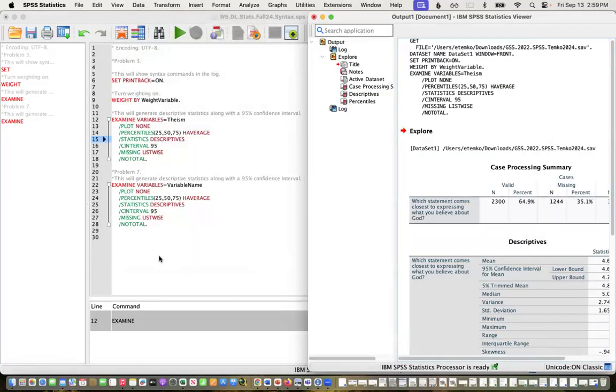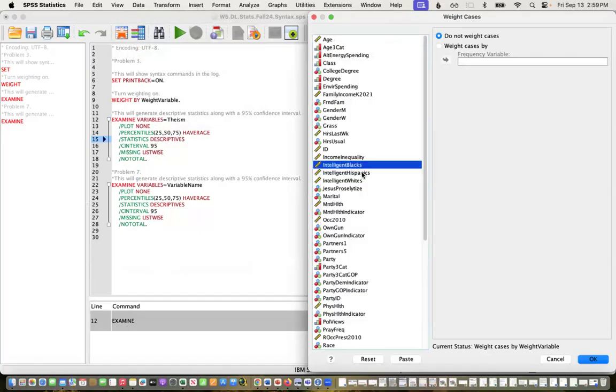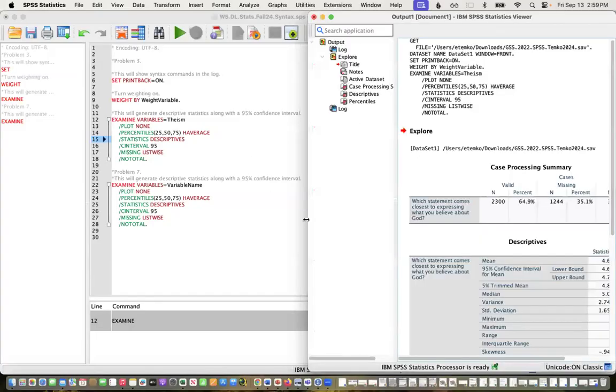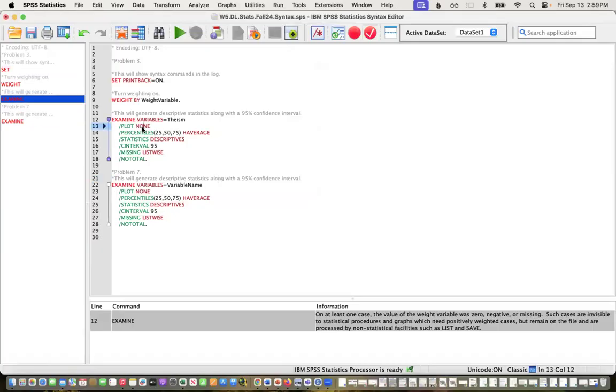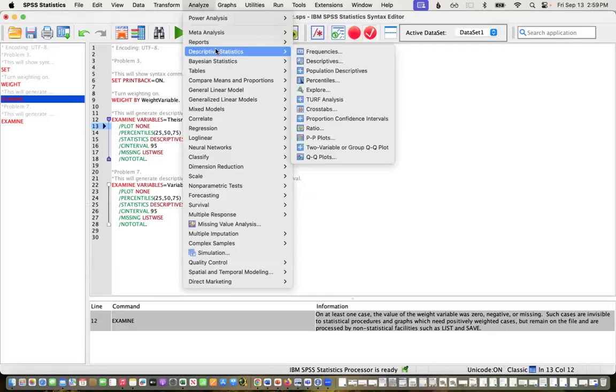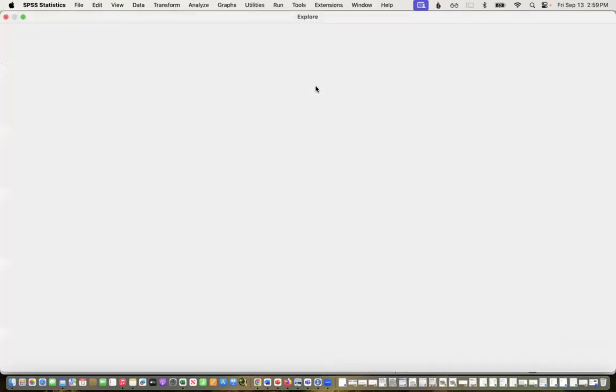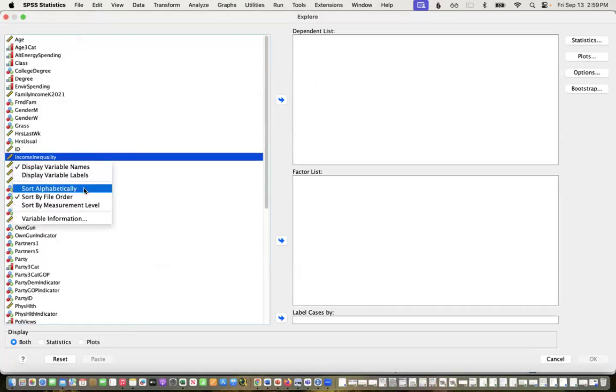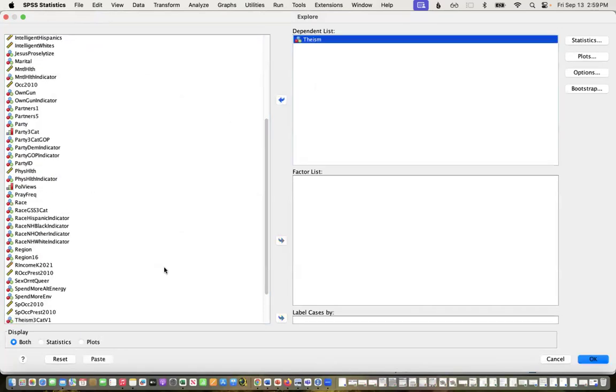Data, weight cases, find my weight variable, put it in here and click OK. And then in the syntax, this is called examine. In the dropdown, it's going to be explore. So I go analyze, descriptive statistics, explore. I would put theism into there. And I can just click OK. If I want to turn off plots or whatever else, I can decide to do different things. But the default here will give me